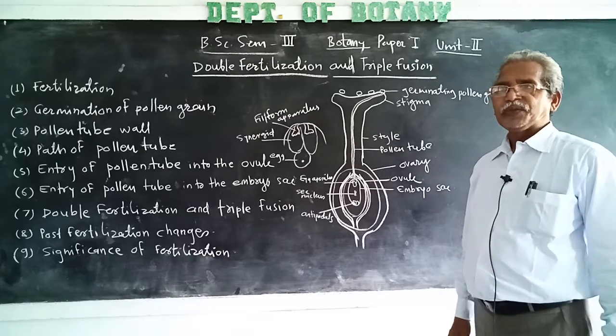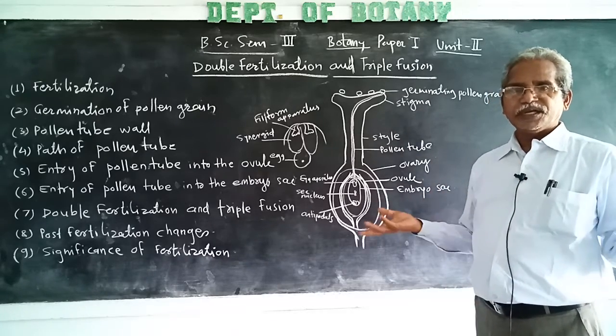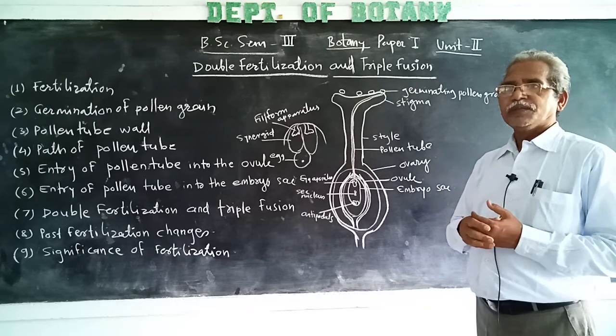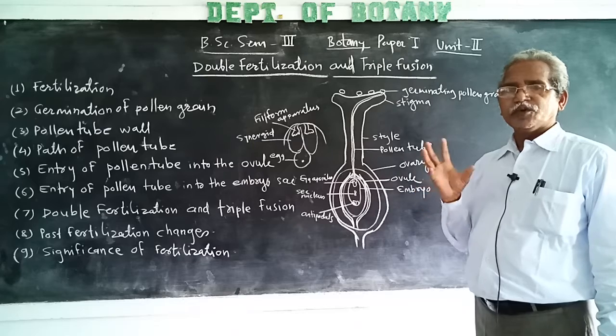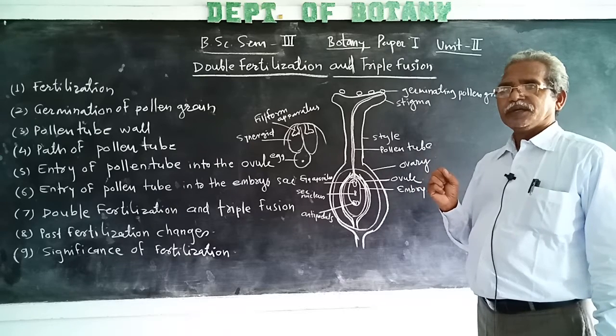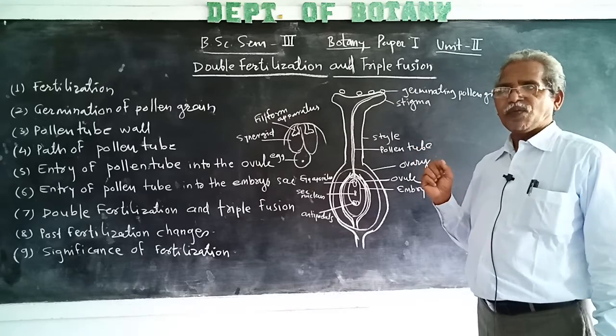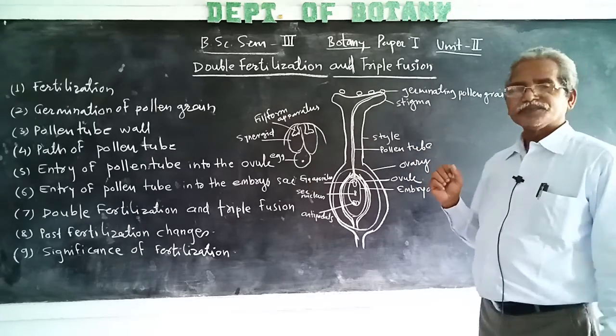That's why the breaking of exine takes place and the germ tube comes out from the germ pore of the pollen grain, which is a delicate smooth walled structure.